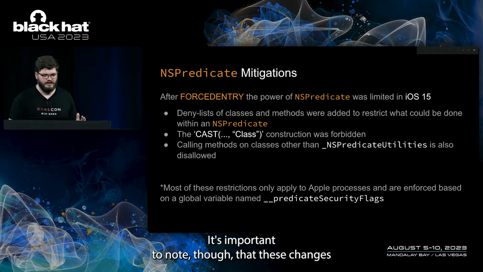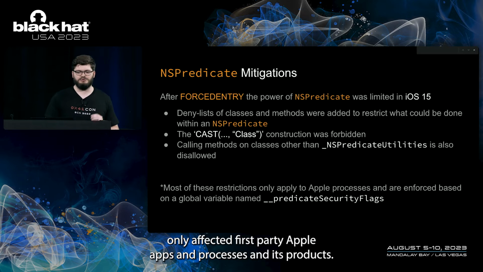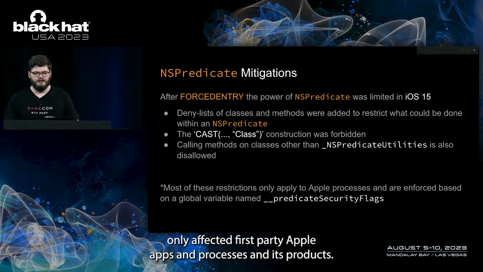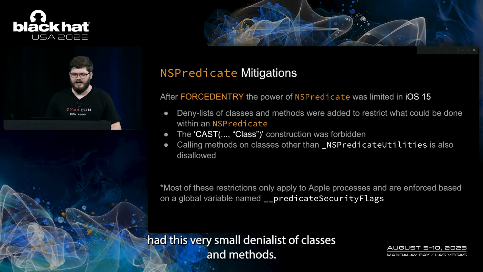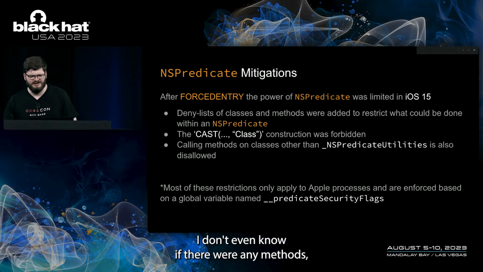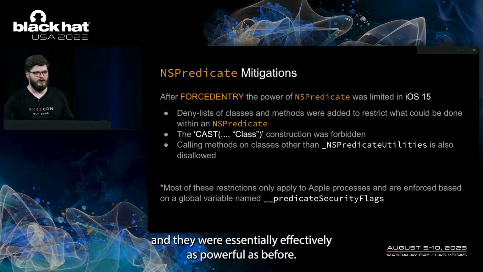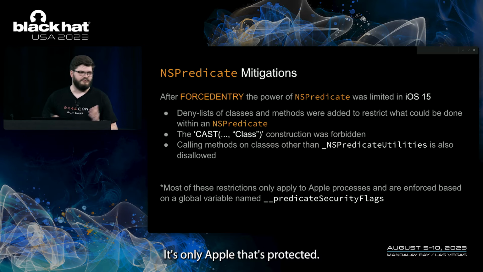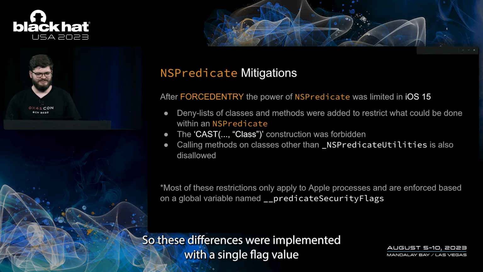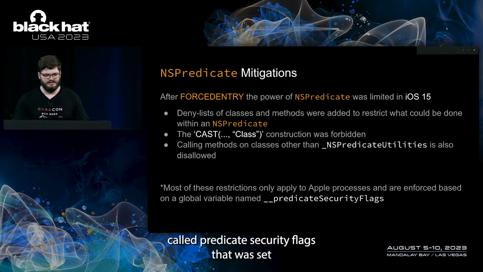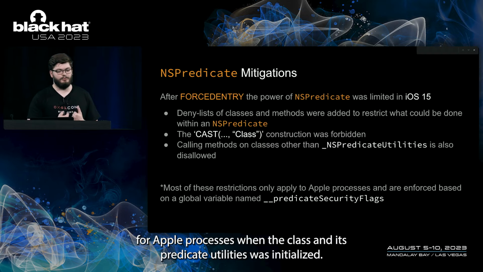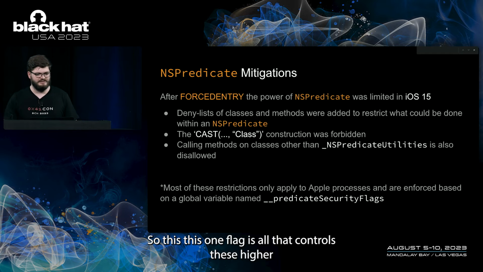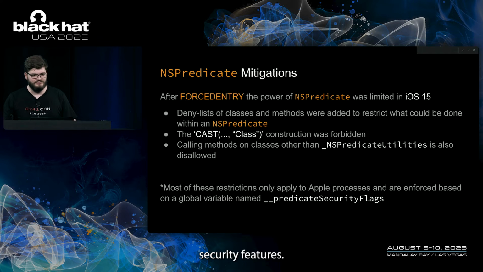It's important to note, though, that these changes only affected first-party Apple apps and processes. NSPredicates evaluating third-party apps had a very small denylist of classes and methods. I don't even know if there were any methods. And they were effectively as powerful as before. So only Apple was protected. These differences were implemented with a single flag value called predicate security flags that was set for Apple processes when the class NSPredicateUtilities was initialized. So this one flag is all that controls these higher security features.